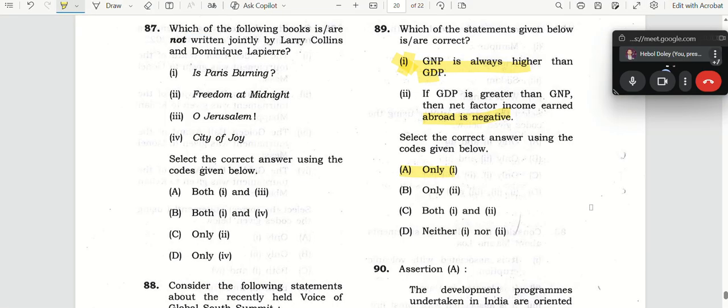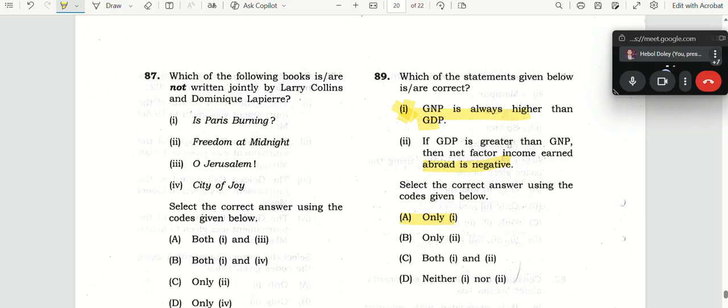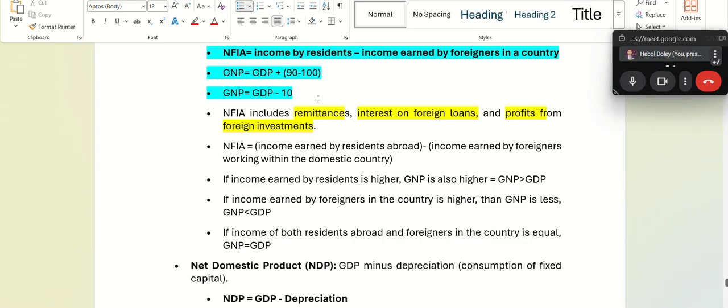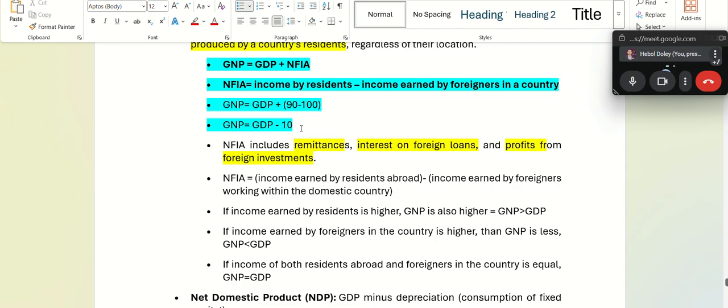Read the question again now. If GDP is greater than GNP, then the net factor income earned abroad is negative. How to get negative net factor income abroad? When foreigners working in the country earn more than your Indian citizens working abroad, that is negative. In that case GDP is greater than GNP. This is the statement.